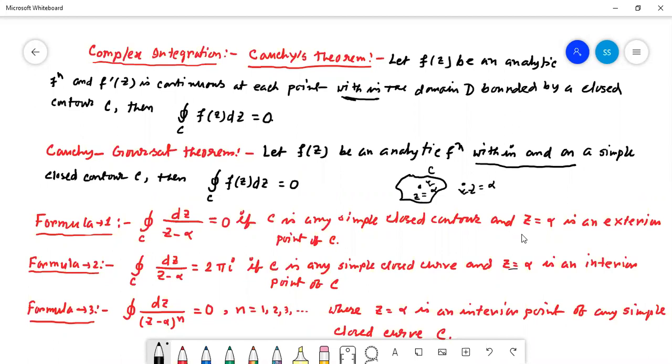But when it is a simple interior point (z minus alpha), then the value of the integral equals 2 pi i. Is it clear? Which are the interior points, which are the exterior points? So now we shall take some examples so that we can conclude the given problem.